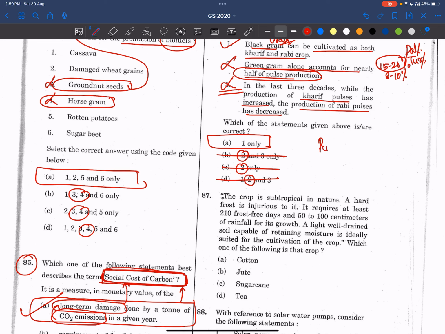We have to read about these pulses. UPSC is focusing on many things. We have seen these pulses in many other questions as well. I think in 2024, it asked about this. One question is there about groundnut, all these things which can be used as leguminous crops. Whichever comes under the pea family, they are called leguminous crops only. So UPSC is focusing on these pulses. So let's read about this. Especially the agriculture chapter is very important, from the point of economy, agriculture, and environment perspective. Let's read this holistically.